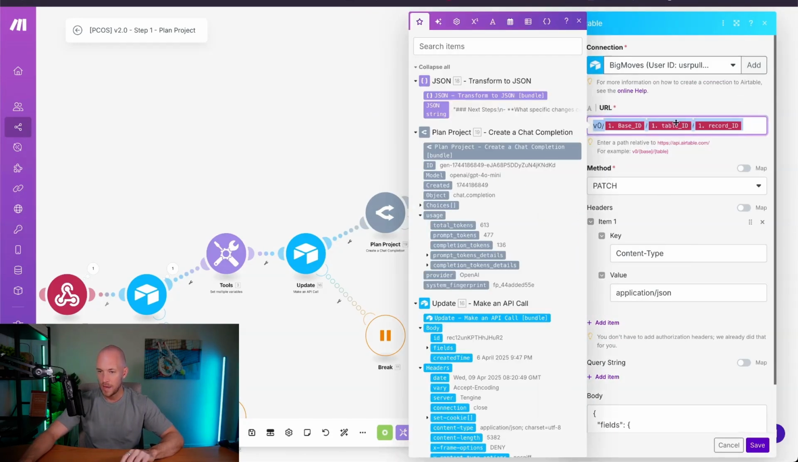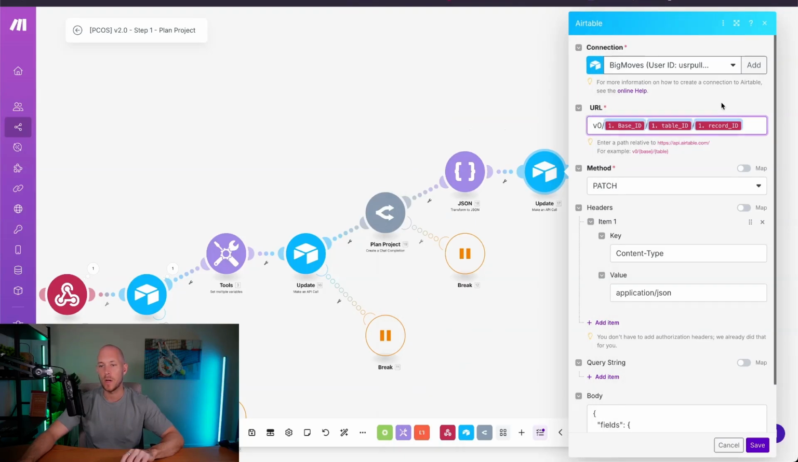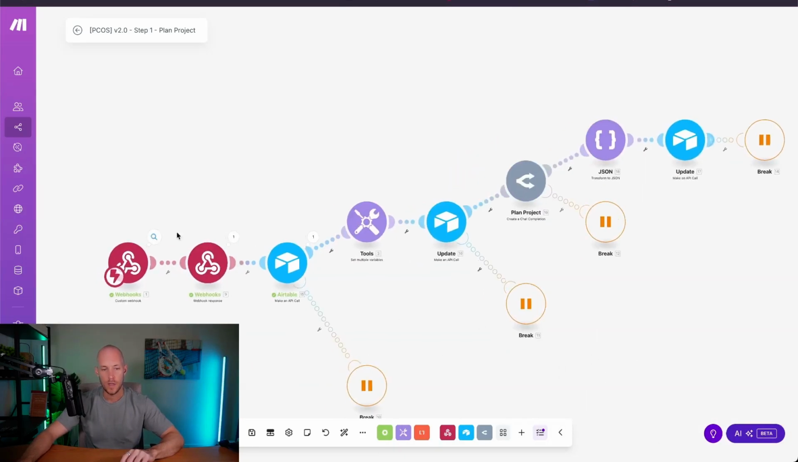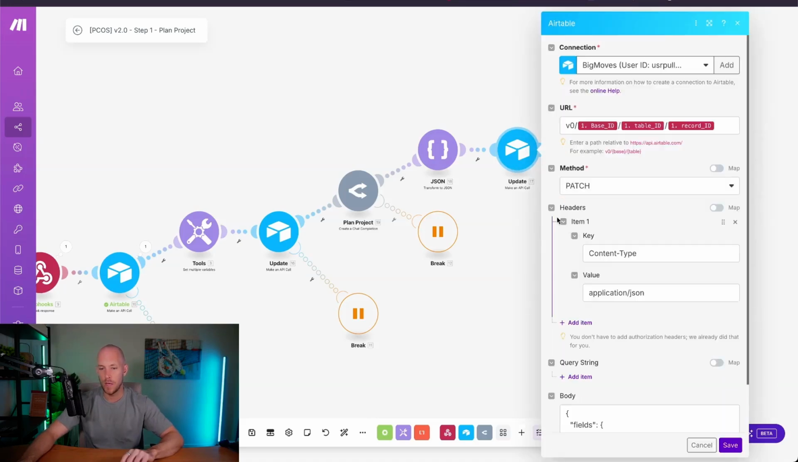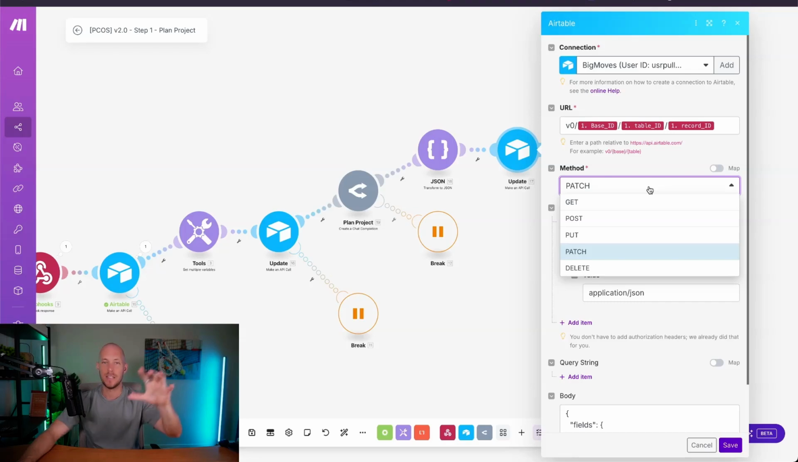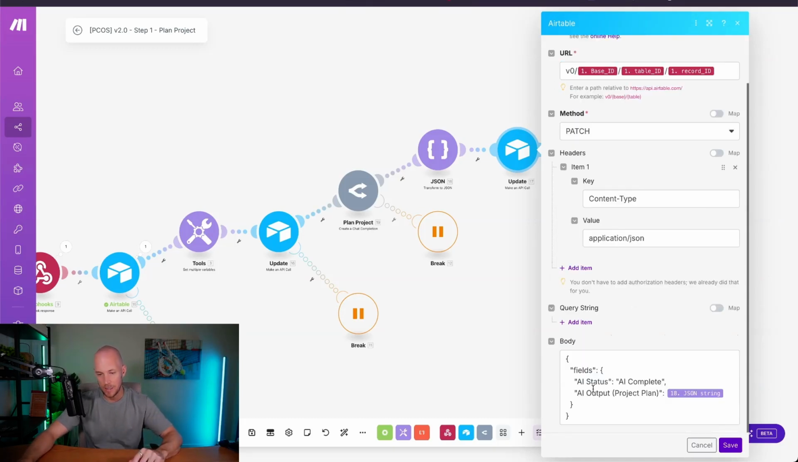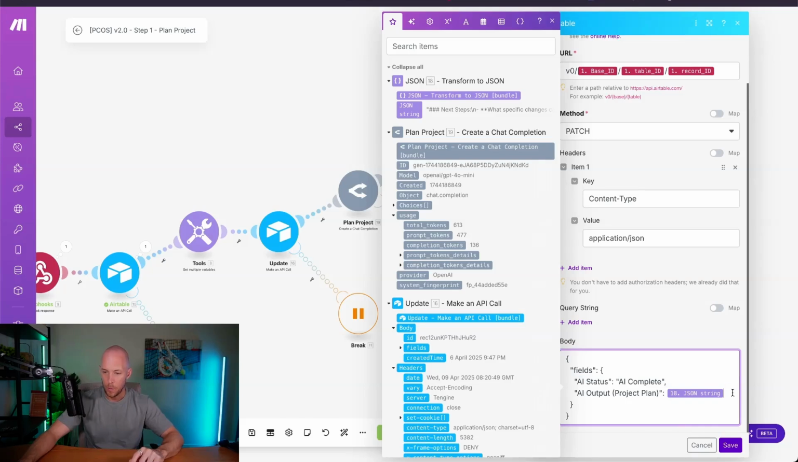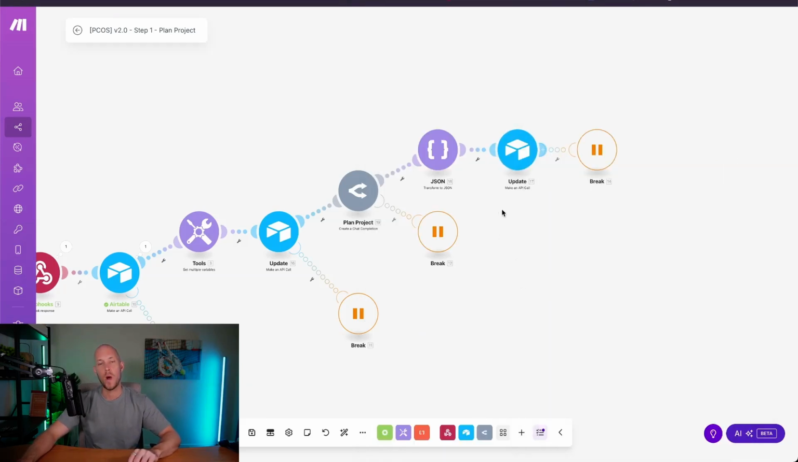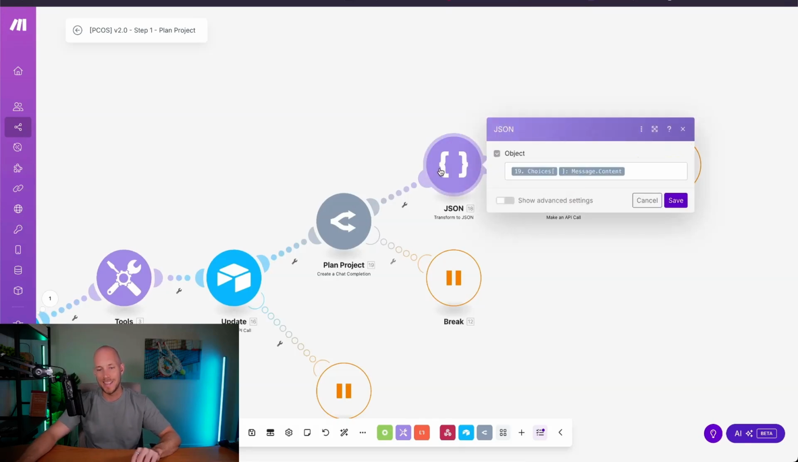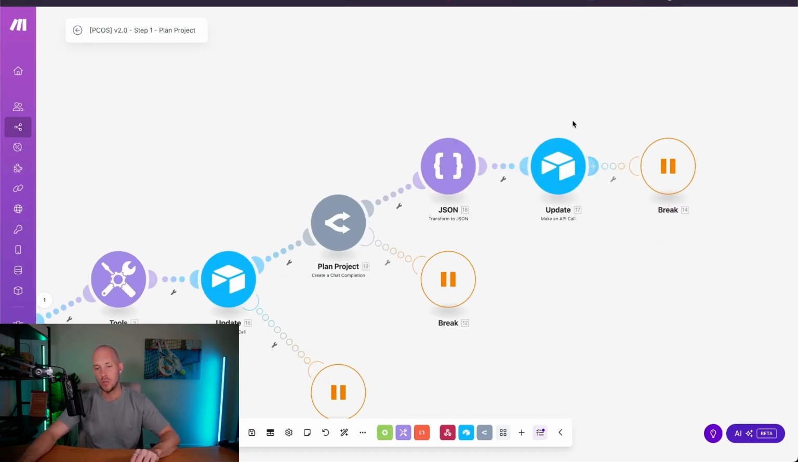And remember, we sent all of our base ID, table ID, and record ID in the webhook. So we just need to match that into the right table. And we use a patch response so that it updates the existing record. Get is getting the information out of Airtable. Post is posting into a new table and creating a new record. And patch is then updating an existing record. So we're updating this existing record with AI complete, but we're also updating the AI output project planned with a JSON string. That's the one big difference: we need to turn it into JSON before we send it back into Airtable.